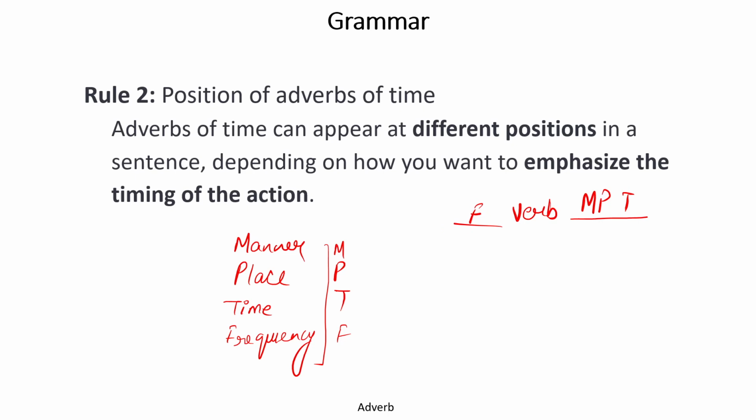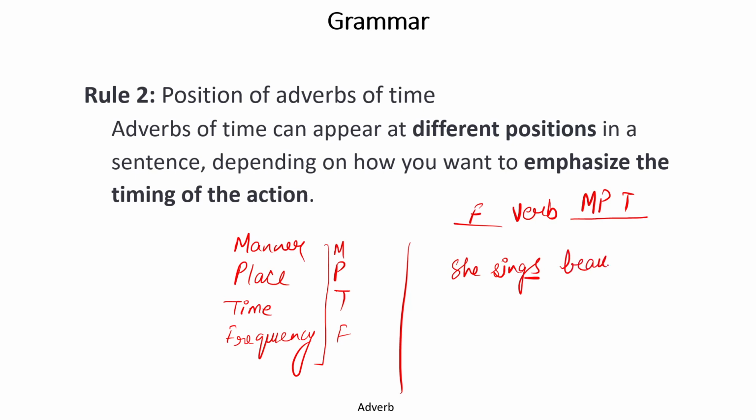In case of adverbs, when it comes to qualifying the verb only, if we have a manner adverb, an adverb of place, or an adverb of time, they are positioned after the verb. For example, here I can say, she sings beautifully.